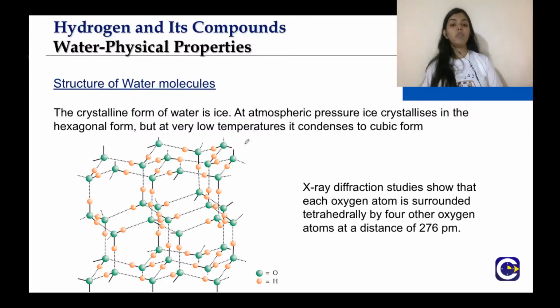Second, ice has a lower density than that of water in spite of being a solid, and ice exists in two forms, that is the hexagonal form and the cubic form. At high temperatures hexagonal form is favored, but at very low temperature it condenses to cubic form. Next,